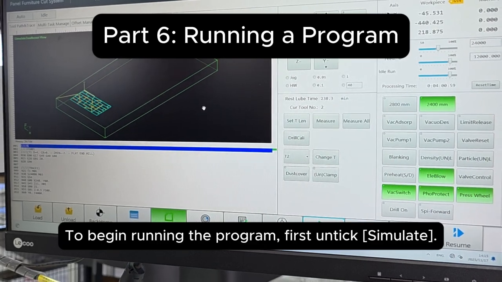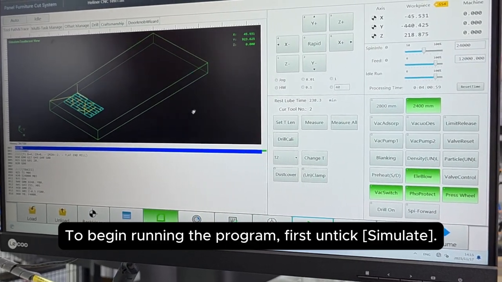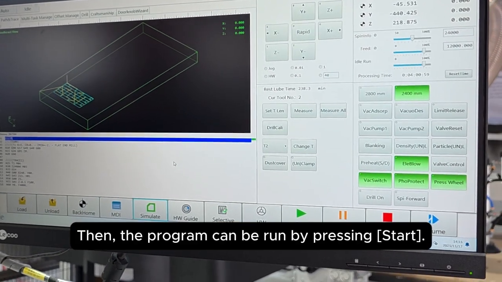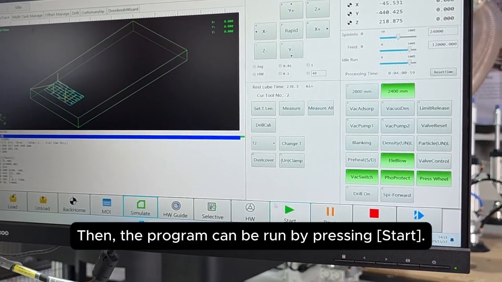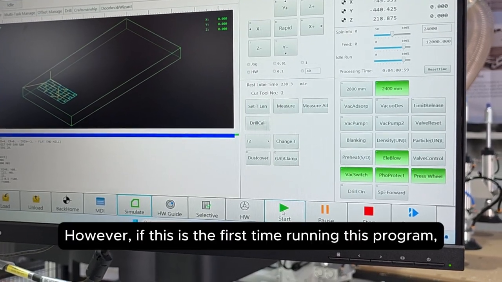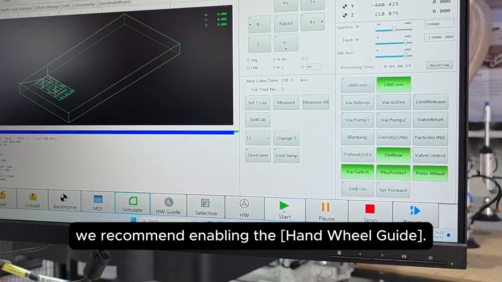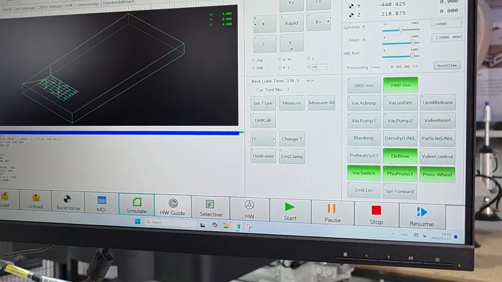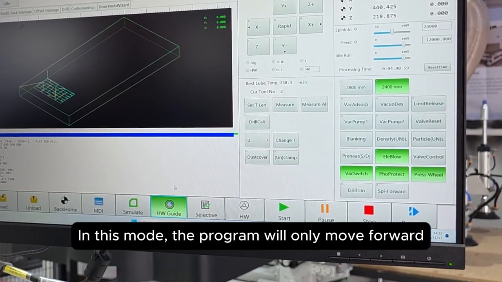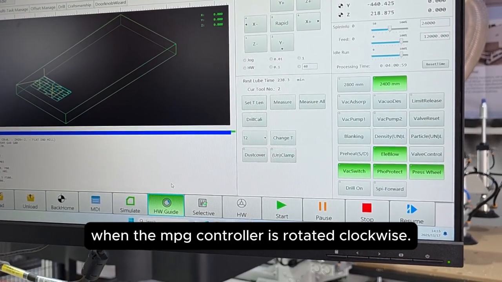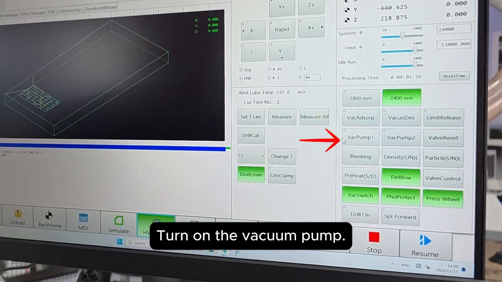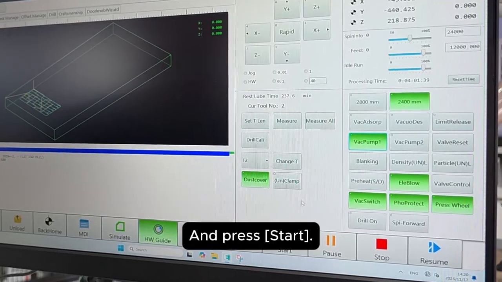To begin running the program, first untick Simulate. Then the program can be run by pressing Start. However, if this is the first time running this program, we recommend enabling the hand wheel guide. In this mode, the program will only move forward when the MPG controller is rotated clockwise. Turn on the vacuum pump. And press Cycle Start.